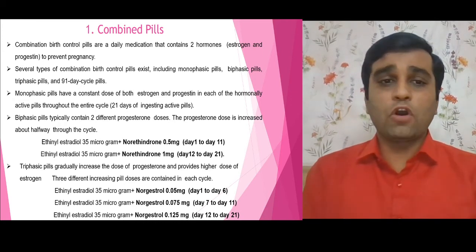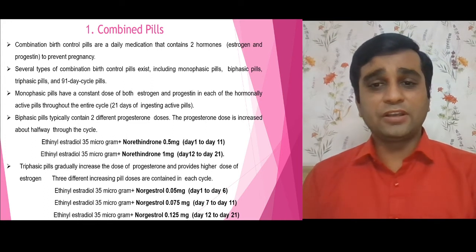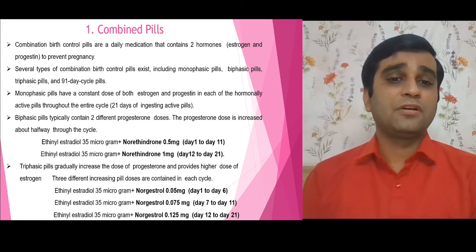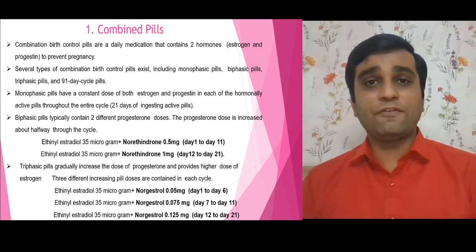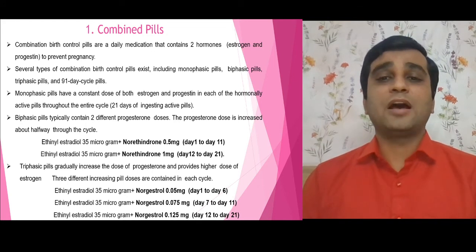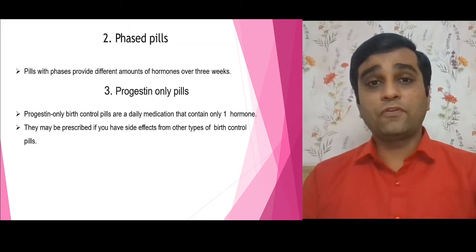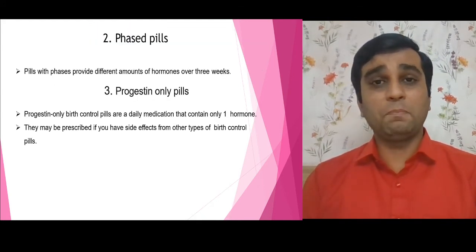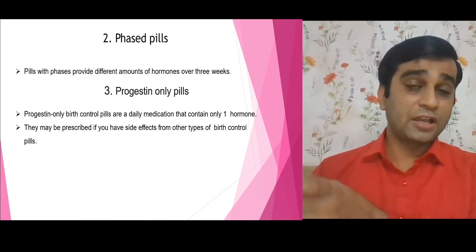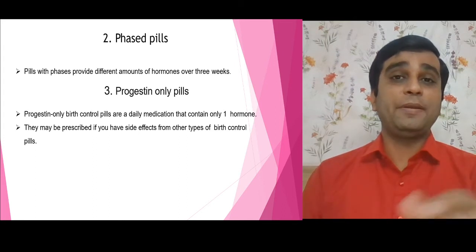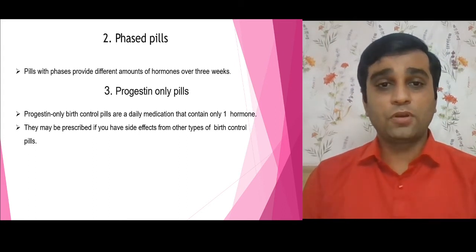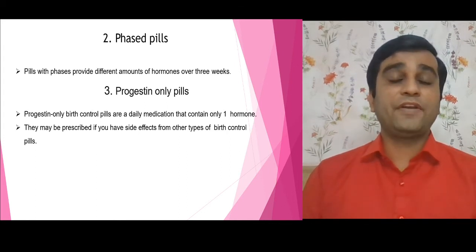For example, in the triphasic, you can see day 1 to 6 a certain milligram dose is given to the patient. From day 7 to 11, and day 12 to 21, certain dose combinations are given. In the case of phasic pills, it is the same thing but different amounts of hormones are there, consistent over the 3 weeks. In the case of progestin-only pills, only one female sex hormone is there, that is progesterone, because there are certain side effects of estrogens.